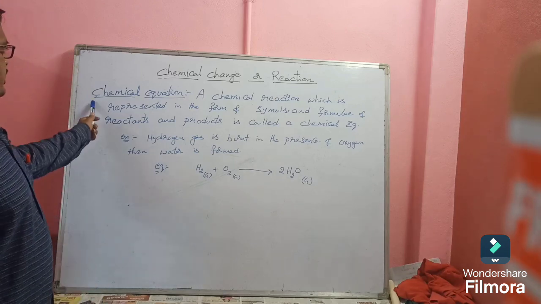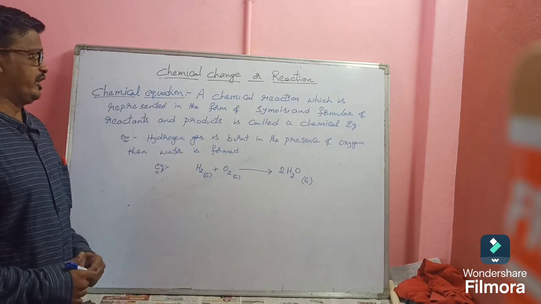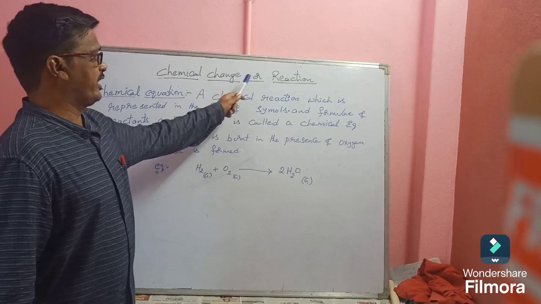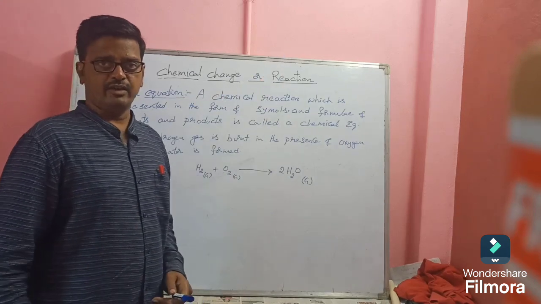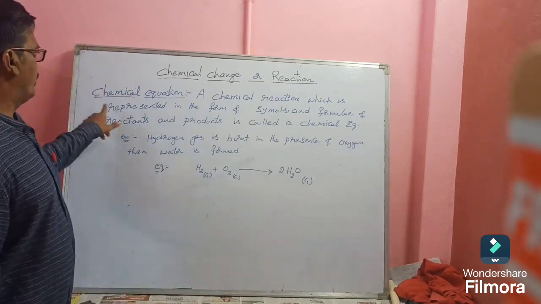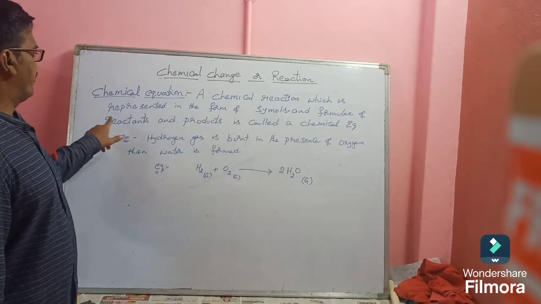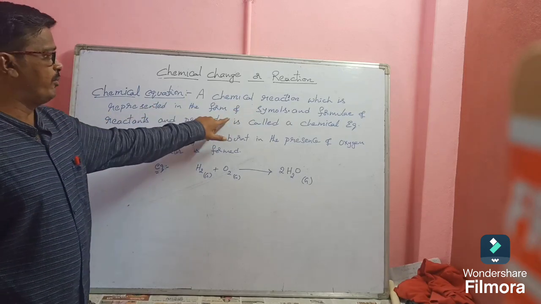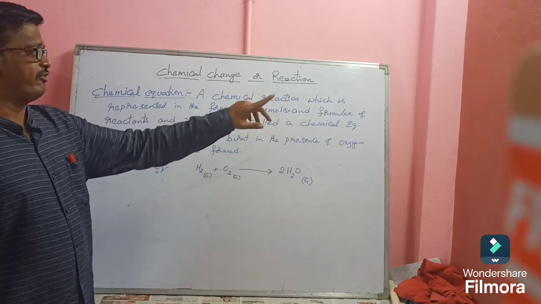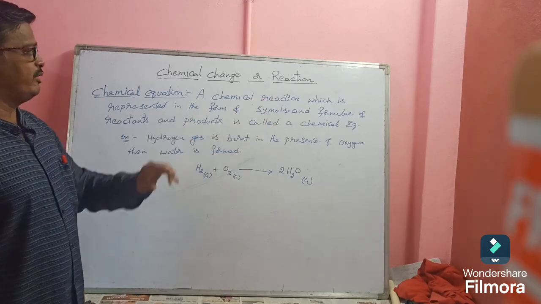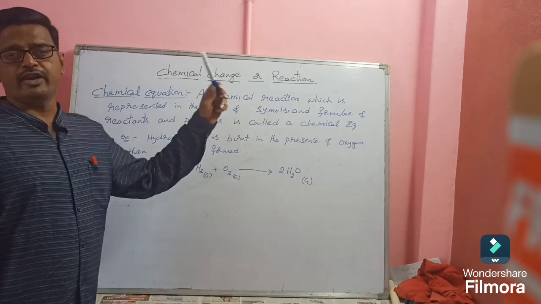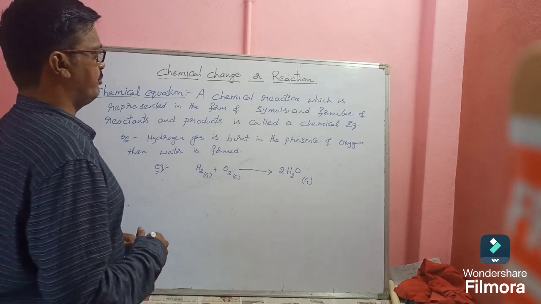Now we will see what is a chemical equation. A chemical change and a chemical reaction are the same. A chemical reaction which is represented in the form of symbols and formula of reactants and products is called a chemical equation.